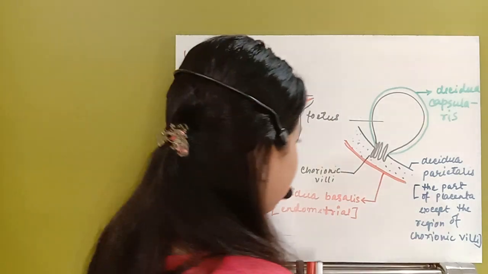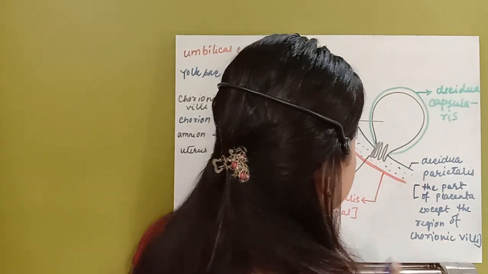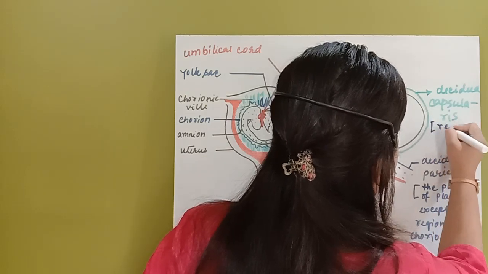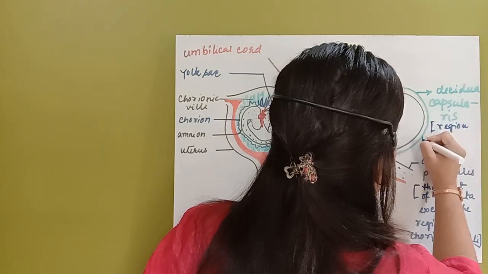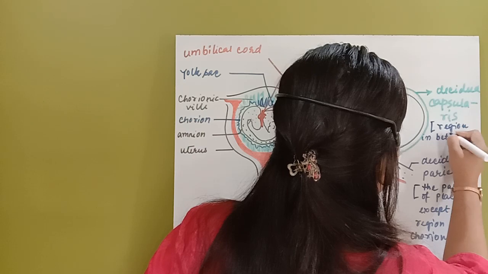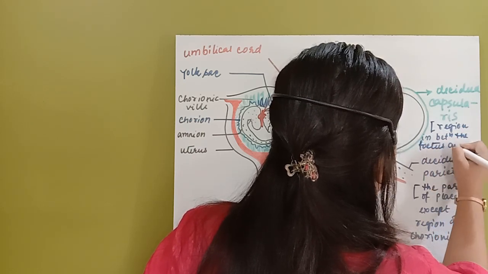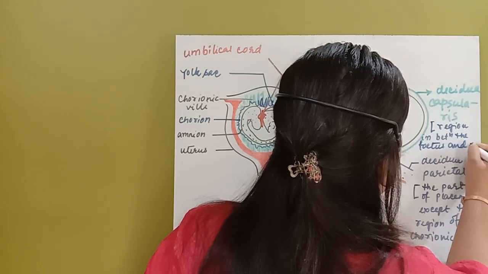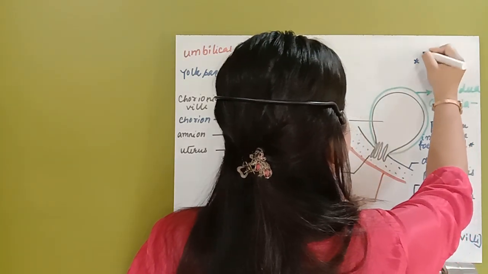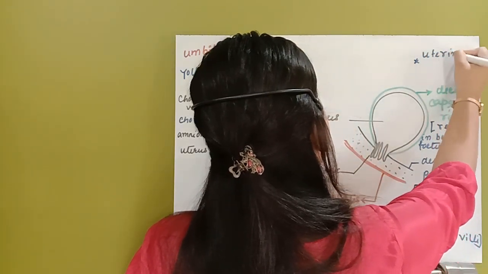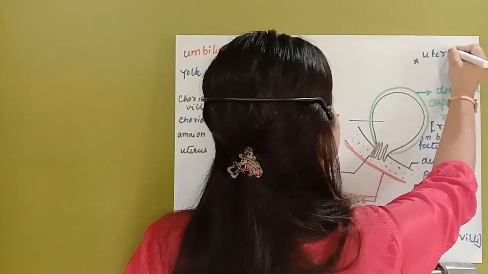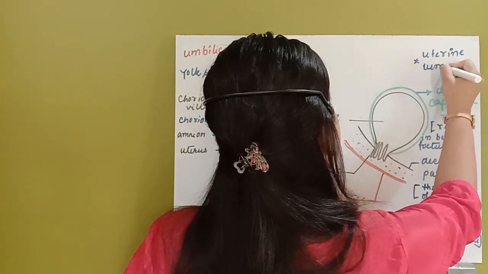So what is that layer? This is the region in between the fetus and uterine lumen.